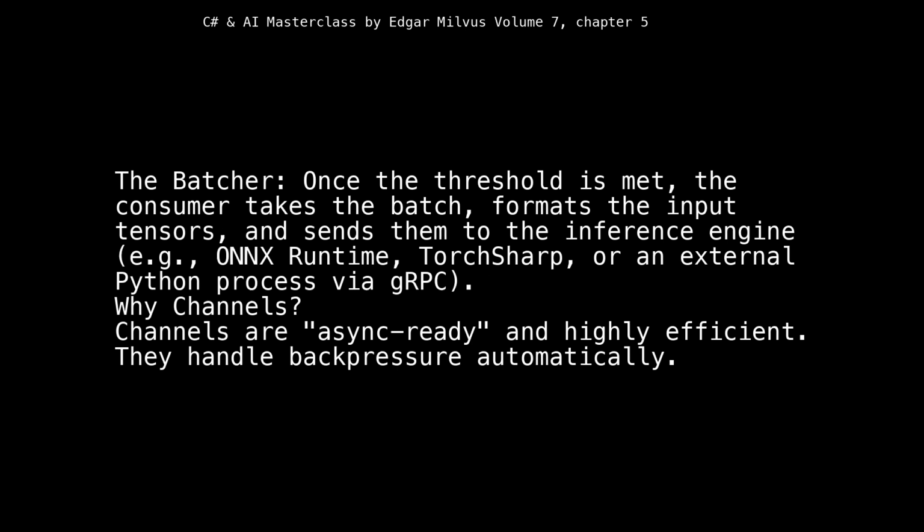3. The batcher. Once the threshold is met, the consumer takes the batch, formats the input tensors, and sends them to the inference engine, e.g., ONNX Runtime, TorchSharp, or an external Python process via gRPC.